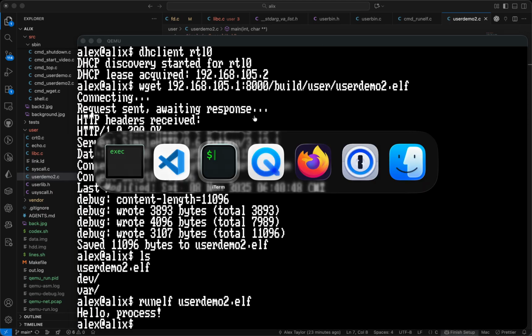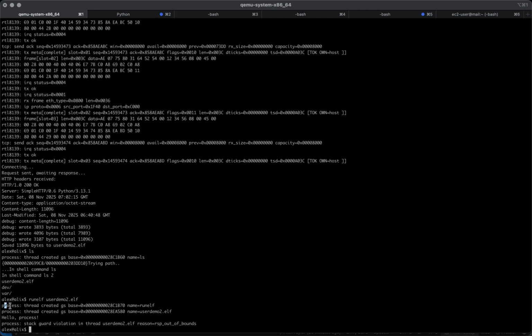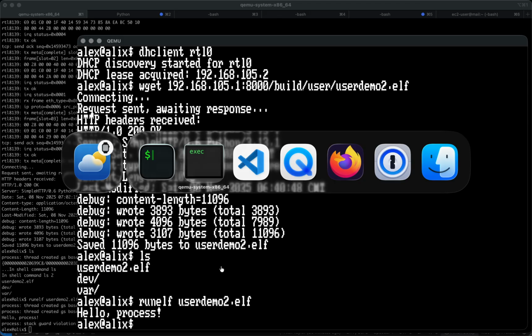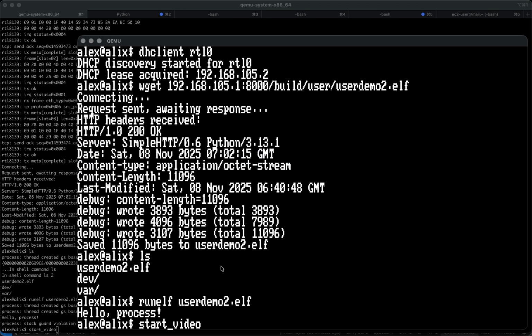So if we look at the console, the serial terminal, we can see that it's created a process and its associated thread. It's run the process, and here looks like we've still got an issue with our stack guard violation, so there's a bug to fix there, but it does work and it doesn't crash, which is nice. All right, so let's jump into video mode now.